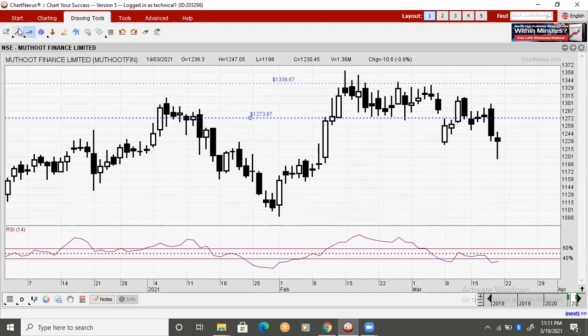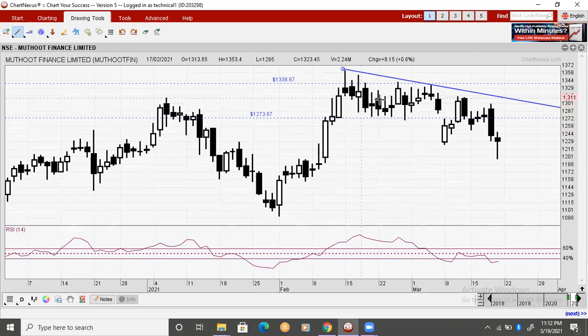Now from here, if you see carefully, price is forming lower tops. And if you see RSI, you can see it is below 40. So all these levels or all these data indicate to me weakness in the counter. So I expect price may not cross 1340 level, because we have only 4 trading sessions left in expiry, from Monday till Thursday. So this is how I develop my view on Muthoot Finance.